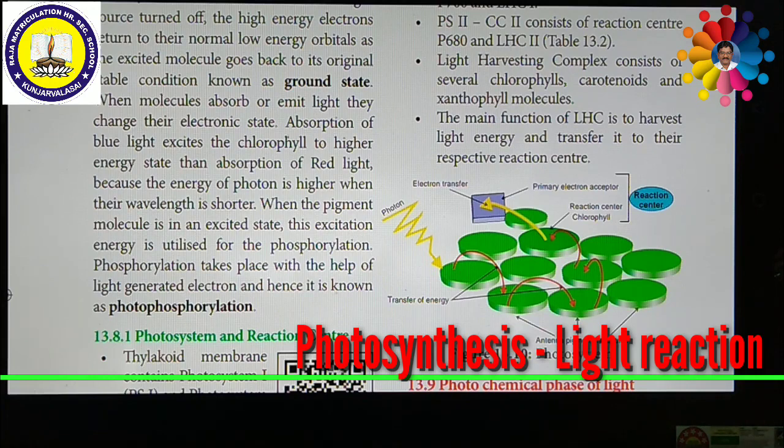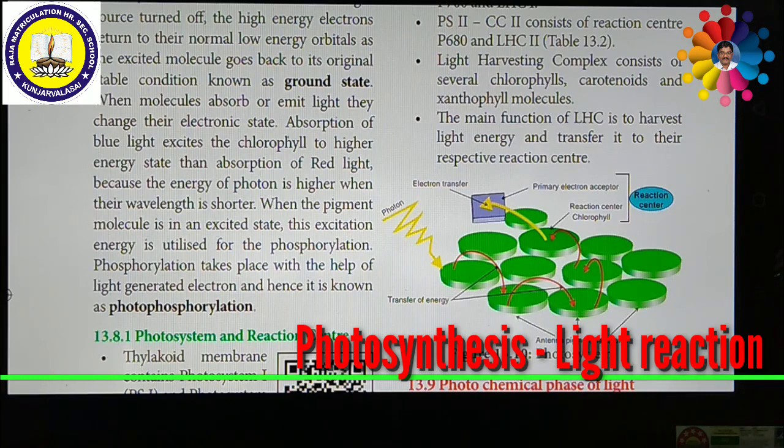Each photosystem, that is photosystem 1 and photosystem 2, consists of a central core complex, called the core complex, CC. They also have a light harvesting complex, LHC, also called the antenna. In this picture, the circular, disc-shaped structures are called antenna pigment molecules.